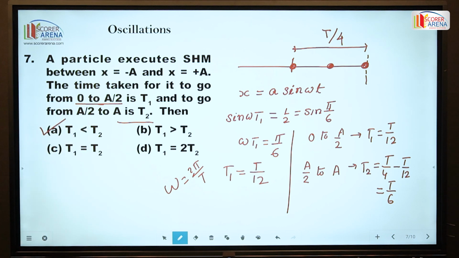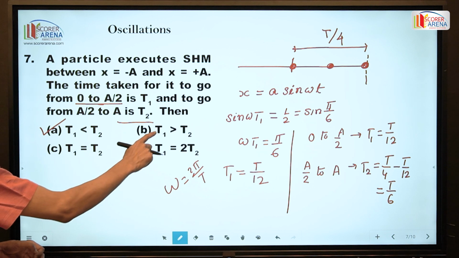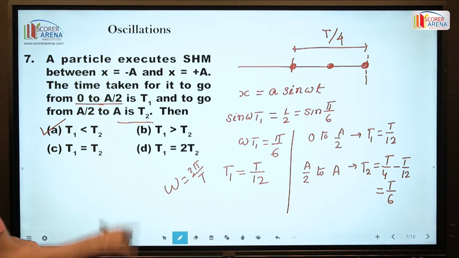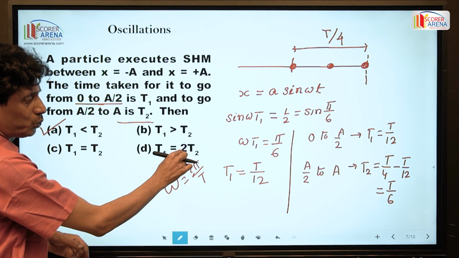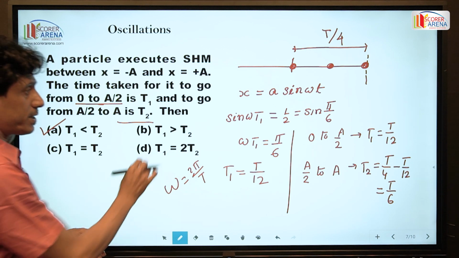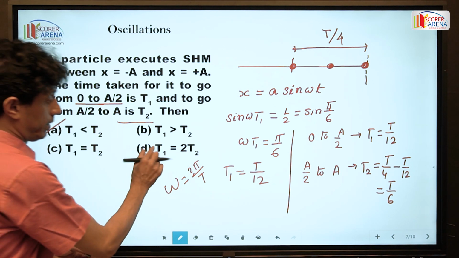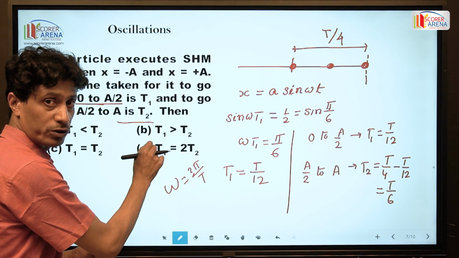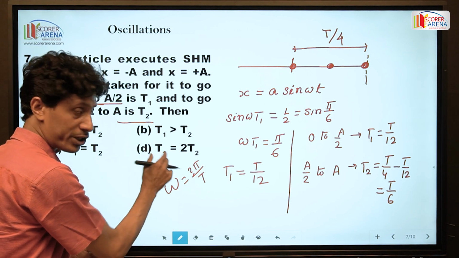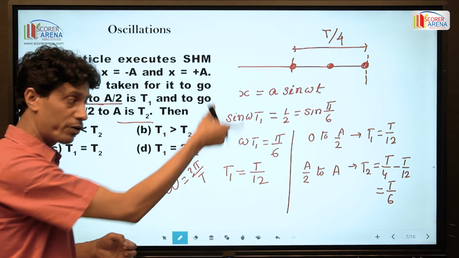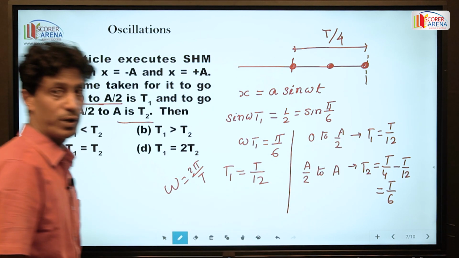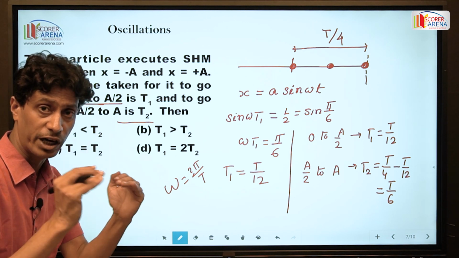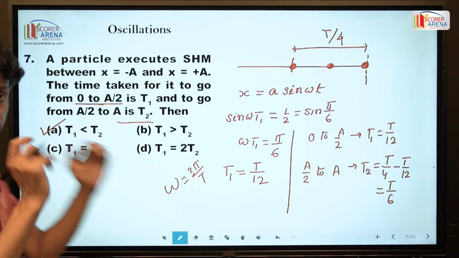A is the right option, because t1 greater than t2, or t1 equal to t2, is not possible. Here t1 is equal to 2t2. Be sincere here. Be cautious. Don't mark the option D, because in that option time t1 is 2 times the time t2, but in our problem, time t2 is 2 times the time t1. So don't mark D because of the time pressure in the examination hall. Be careful in this case, my dear student.